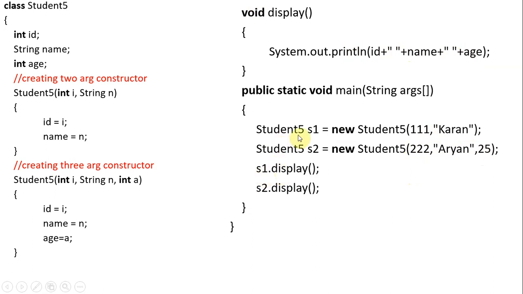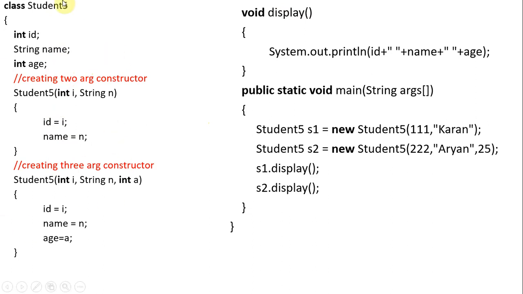Okay, so a method does not have the same name as the class name. A constructor has the same name as the class name. Method overloading means having more than one method with a similar name but differing in the parameter list, either by number of parameters, type of parameters, or order of parameters.